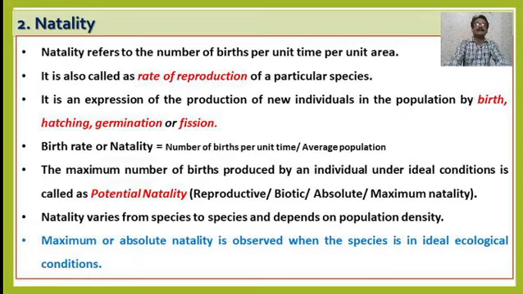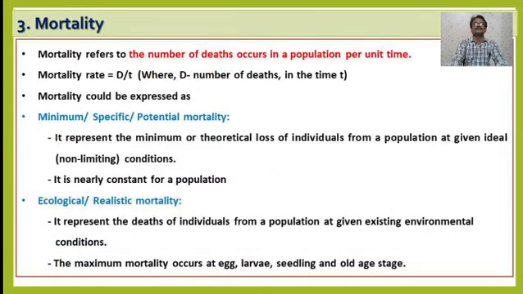Okay, then the third one is called mortality. Another unique feature, mortality, is the death rate. Mortality refers to the number of deaths that occur in a population per unit time in a particular area.